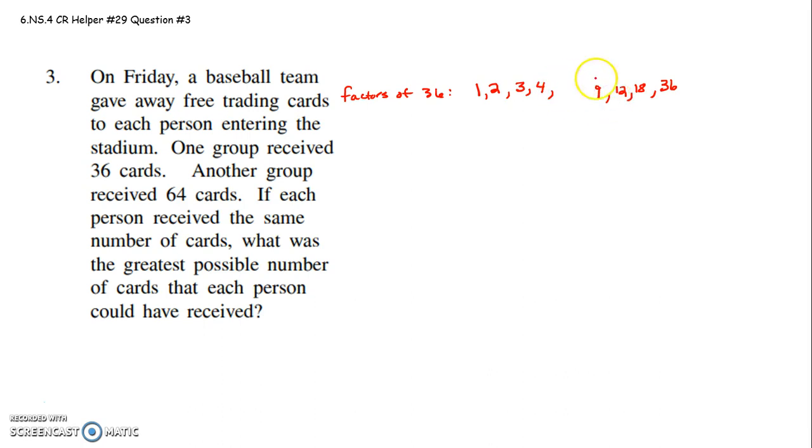Group of 5 people, doesn't go into 36 nicely, can't be it. So then we're up to group of 6 people. They'd each receive 6 cards. Okay, so now let's see the factors of 64. I believe we're looking for the greatest common factor between these numbers.